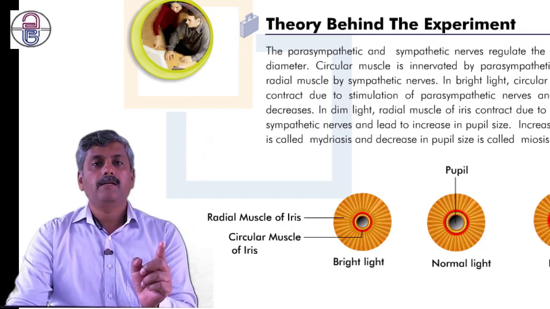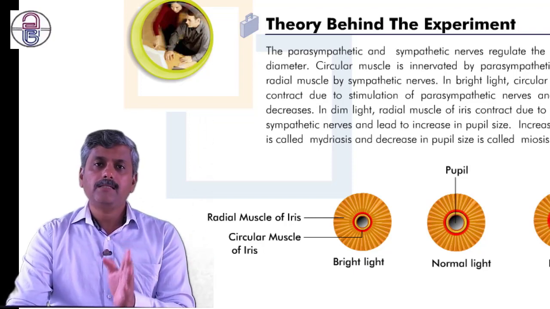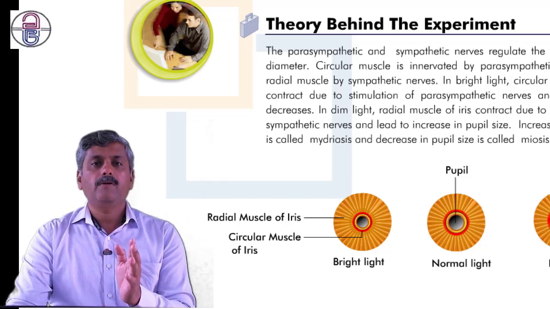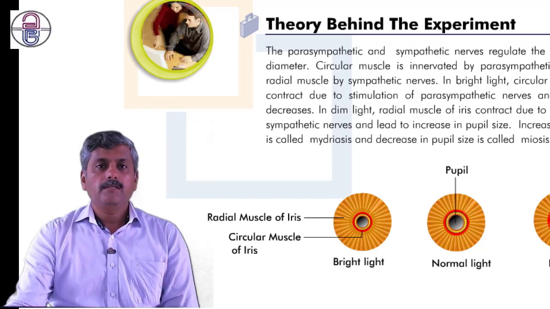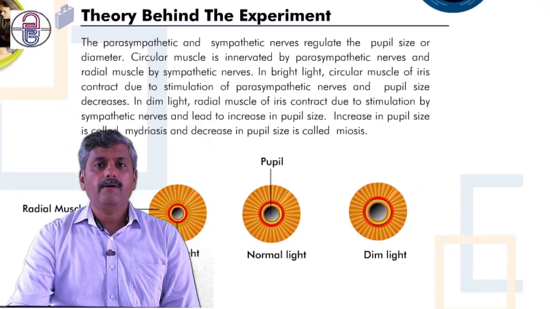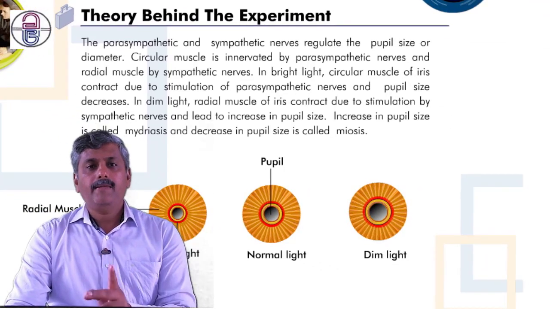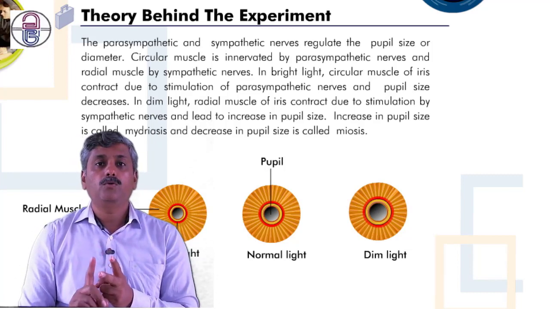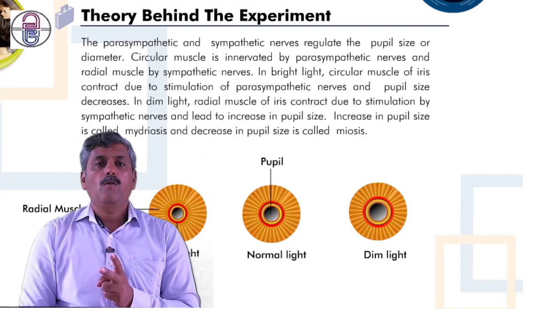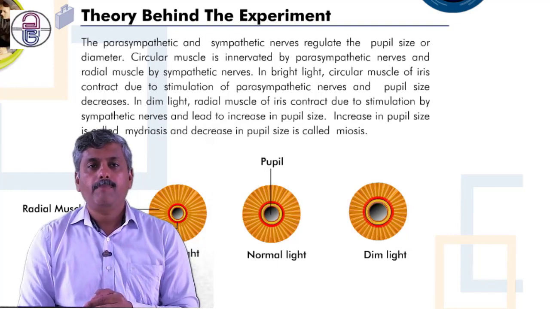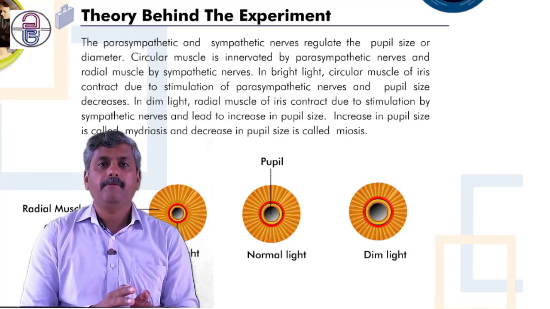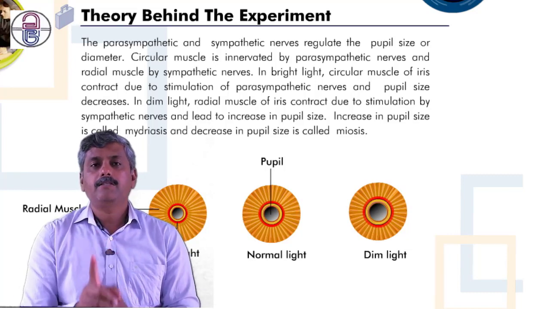So the parasympathetic nervous system gives information to the circular muscle. The circular muscle produces its action, that is the constriction of the pupil, that we call miosis. This is one point. Another: there are two nervous systems, one is sympathetic, the second is parasympathetic. The parasympathetic gets connected with the circular muscle, and the remaining one is called the sympathetic.